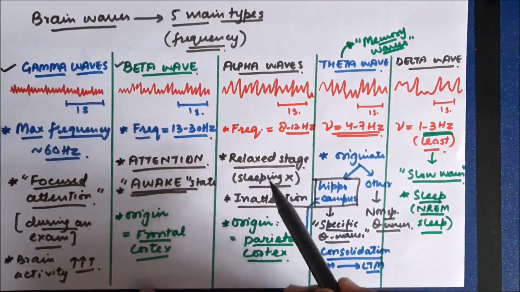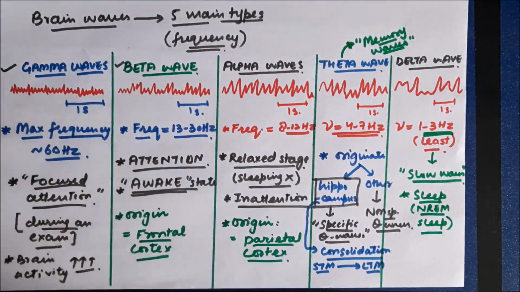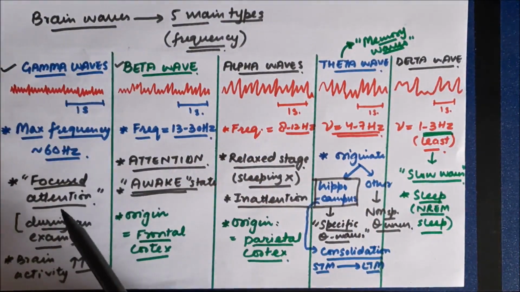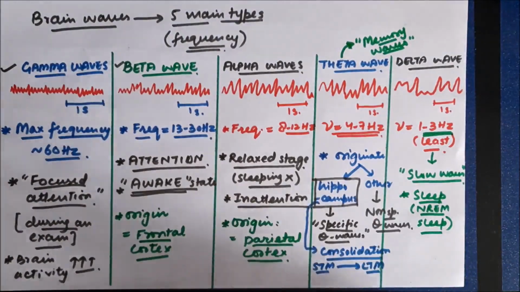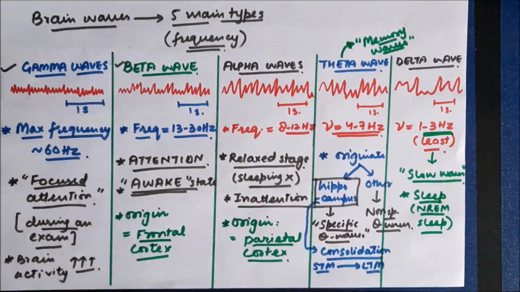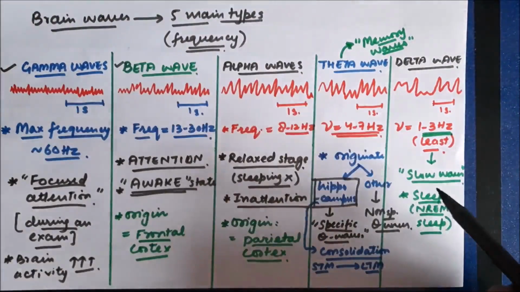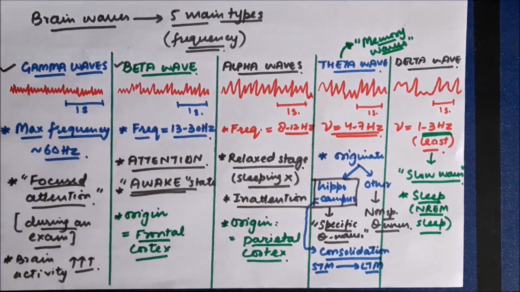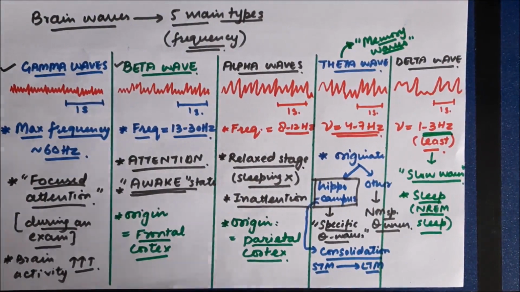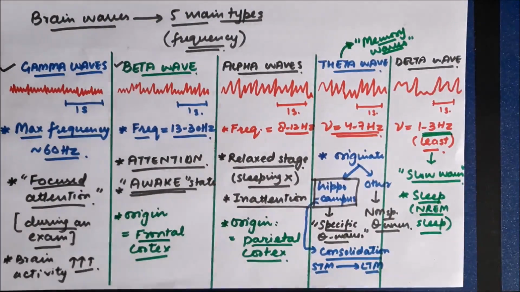Now let us briefly go through all the key points. Alpha waves are mainly concerned with relaxed state, beta waves with attention state, gamma waves with focused attention, theta waves with the hippocampus, that's consolidation of memory, and delta waves are associated with deep sleep. Waves with maximum frequency are the gamma waves, 60 Hz, and waves with minimum frequency, 1 to 3 Hz, are delta waves seen during deep sleep or NREM sleep.